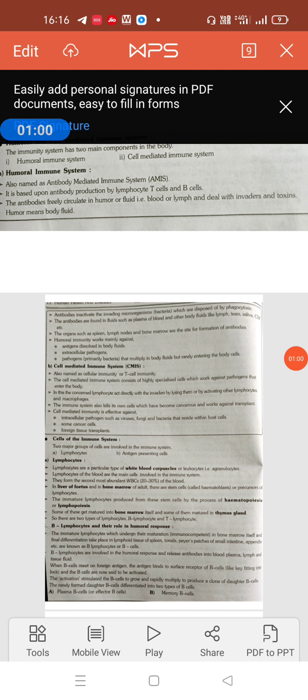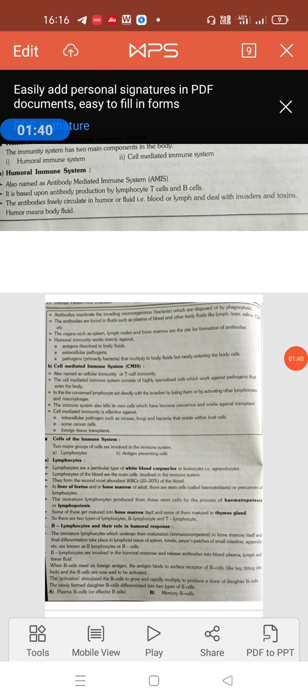The organs such as spleen, lymph nodes, and bone marrow are the sites of formation of antibodies. Humoral immunity works mainly against antigens dissolved in body fluid, extracellular pathogens, and primarily bacteria that multiply in the body fluids but rarely enter the body cell. So lymphocytes are the important factors in humoral mediated immunity. Lymphocytes are a particular type of white blood corpuscles or leukocytes, and lymphocytes of the blood are the main cells involved in the immune system.